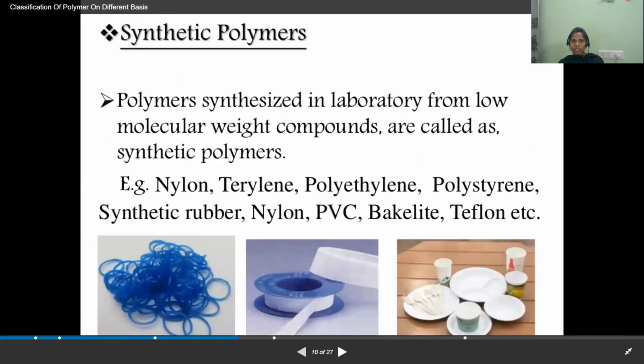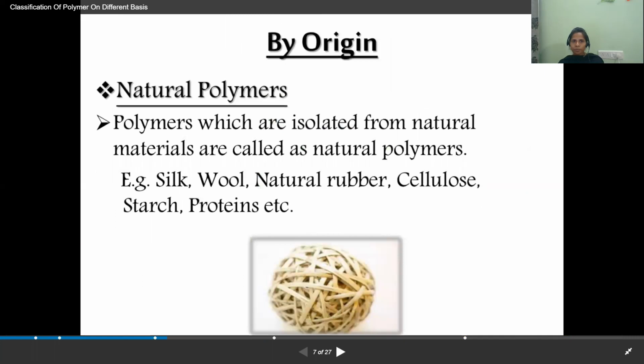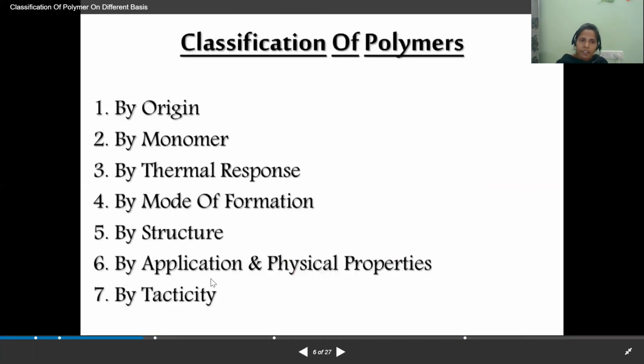Just let us see here. These are the 7 classifications. All are very, very important in the external exam. By origin, how many types of polymers? 2, natural and synthetic. Based on the monomer, 2 types of polymers, homo and co. By thermal response, 2 types of polymers, thermoplastics and thermosettings. By mode of formation, 2 types of polymers.